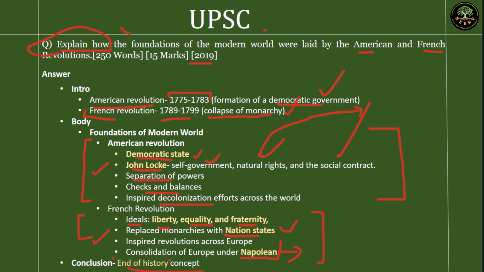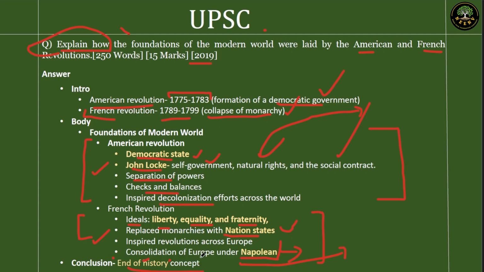What is the concept of end of history? End of history means you can see the nature of politics changing from primitive communist order to feudal order to capitalist order to monarchy to democracy. So the end of history concept is that liberal democracy will be the final form of polity. World civilization has reached a maturity with liberal economy, liberal democracy, and it is not going to go beyond that. History is coming to an end there. That's the end of history concept.